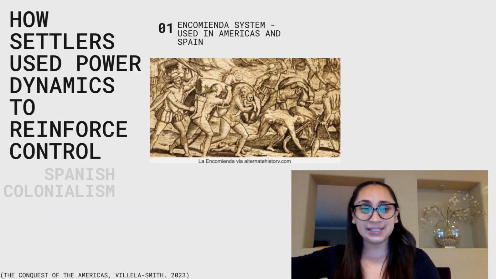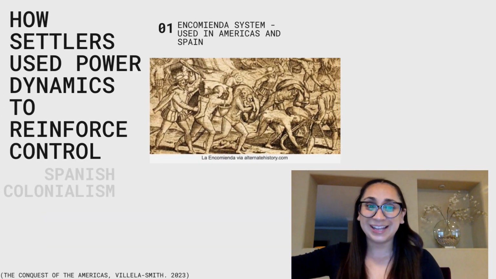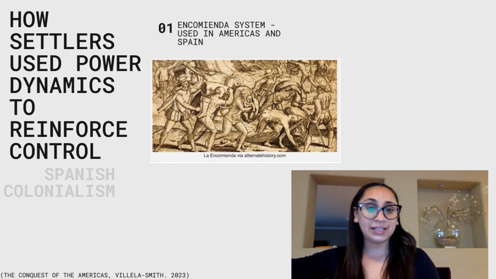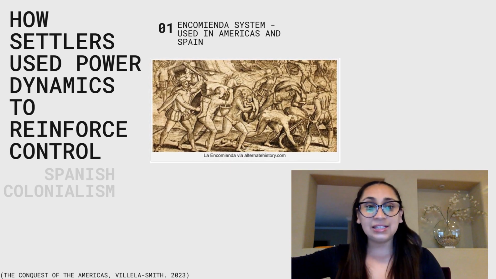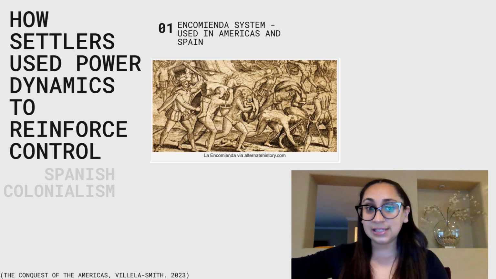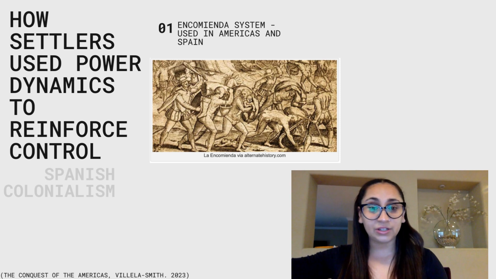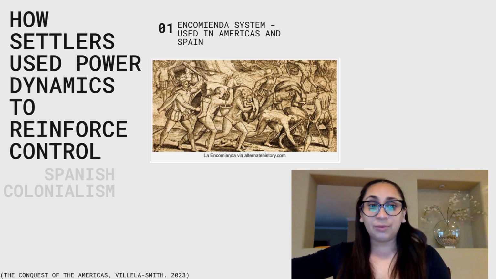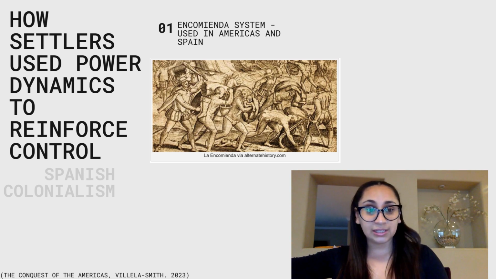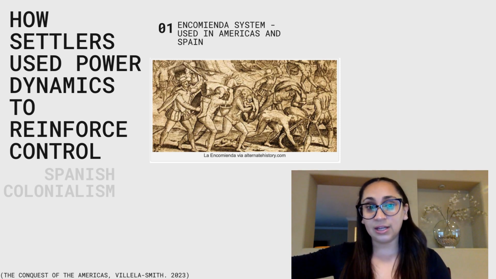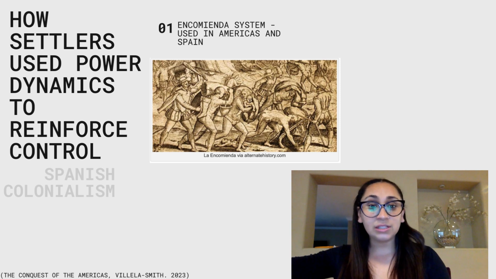The encomienda system was used by the Spanish in the Americas and Spain. The system was put into place by the Spanish for the Spanish, and it seems like they never had the well-being of the indigenous peoples in mind. To summarize, the system was put into place as a reward for the Spanish conquistadores for their service of conquering new lands. They were granted the rights to forced labor of the indigenous peoples for extraction of resources like gold, silver, and agricultural products on the lands they conquered. It is not surprising that the Spanish abused this power and worked many indigenous peoples to their death.